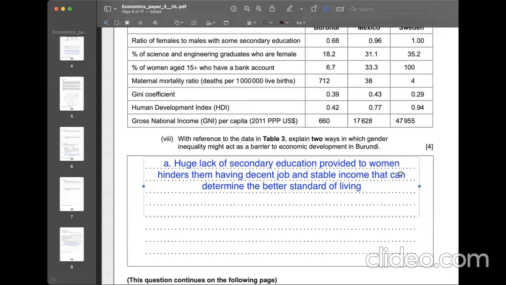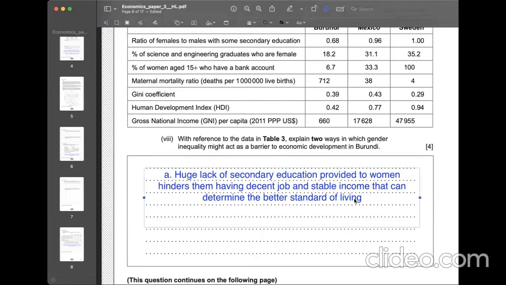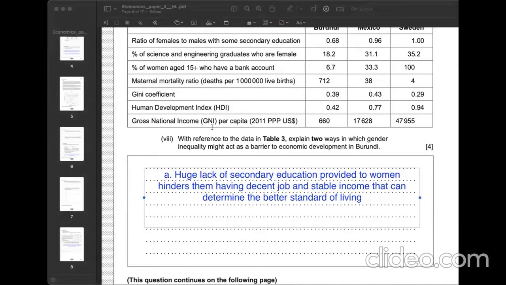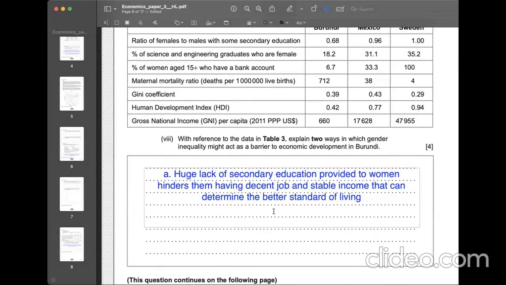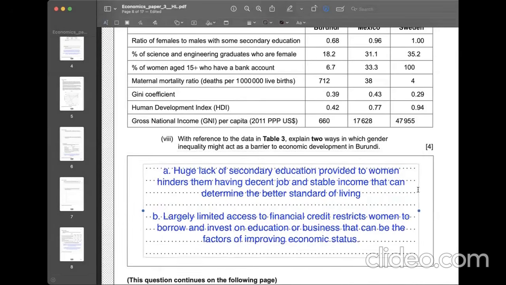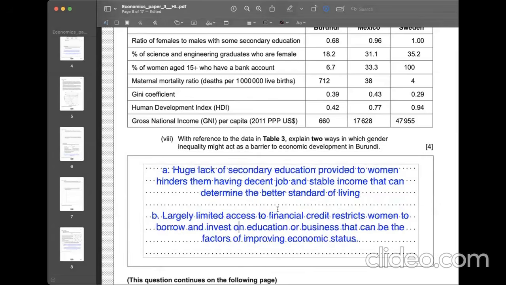And one more way that we can track down the situation is the largely limited access to financial credit, like only 6.7% of women having a bank account, which means you don't have any credit, which means you're not able to properly deal with financial institutions, which restricts you from borrowing and investing in your education or starting a new business.